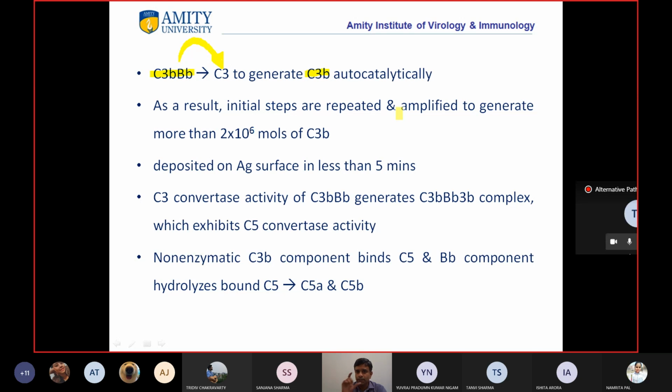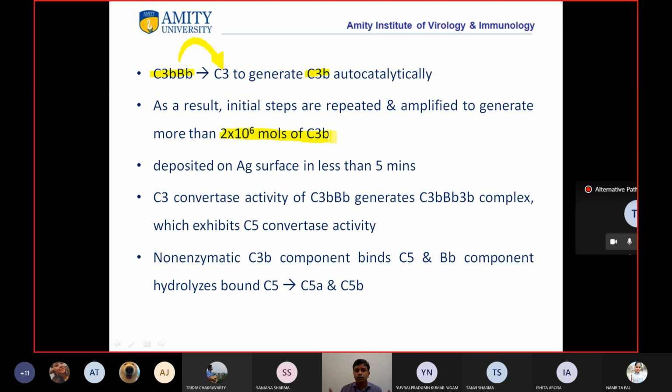As I said, at this point there is amplification, right? A lot of C3b will be generated, more than 2 into 10 raised to power 6 molecules of C3b. So either it will stop if Properdin doesn't bind, but if Properdin binds, then there is amplification and a lot of C3b molecules will form.